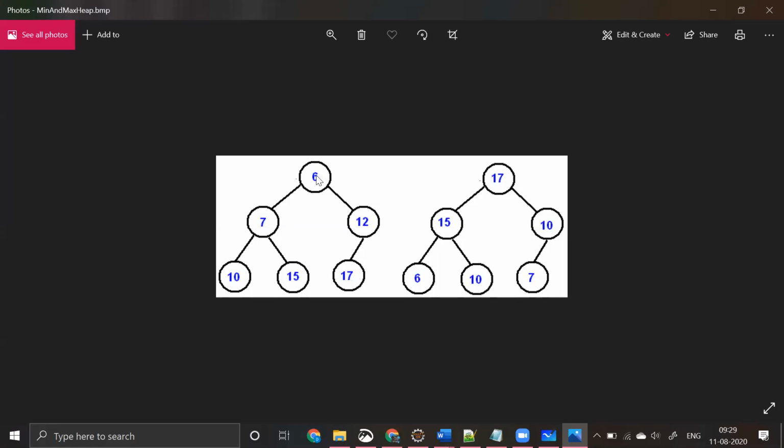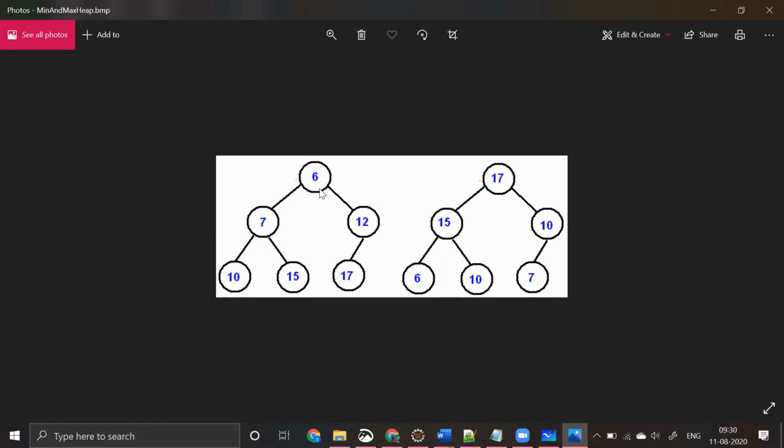So 6 is less than 7, 6 is less than 12, and 6 indeed is less than 10, 15, 17, etcetera, which means the root should be less than its children. It doesn't mean that left should be lesser than the root and right should be greater than the root. That is a binary search tree. But in a heap, that condition is not there. The heap only deals with one thing: there is this root, and to my left child or to my right child, the root should be lesser.